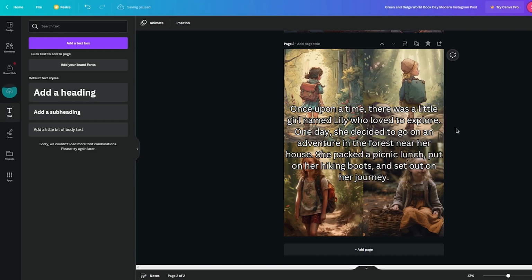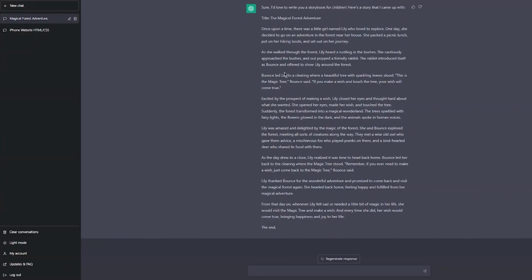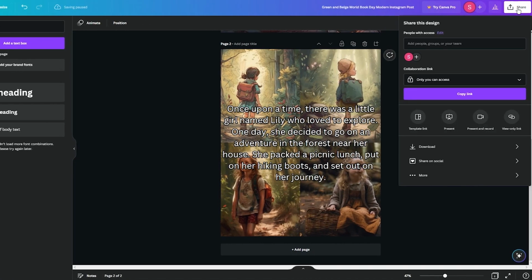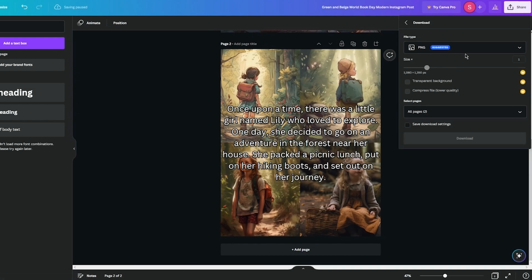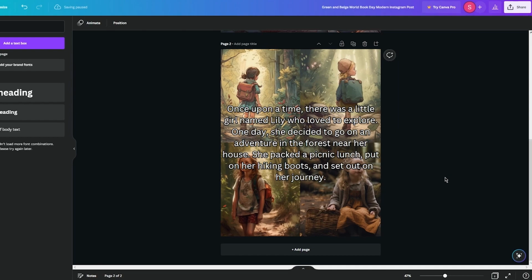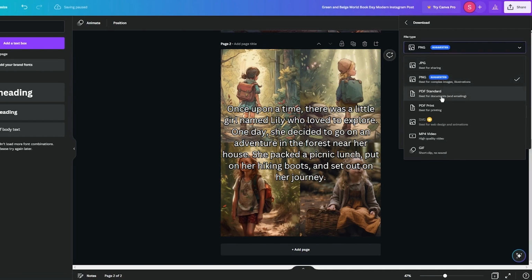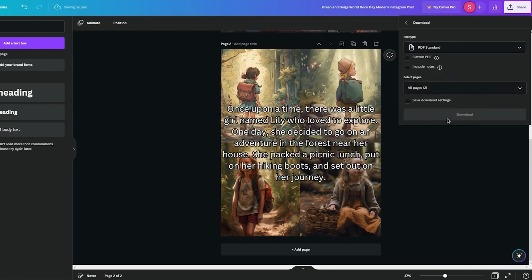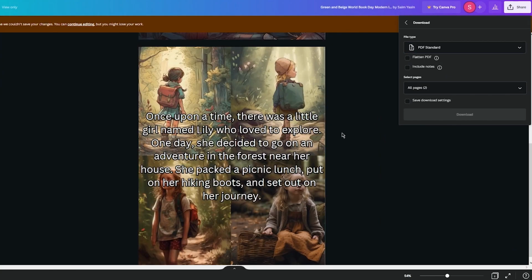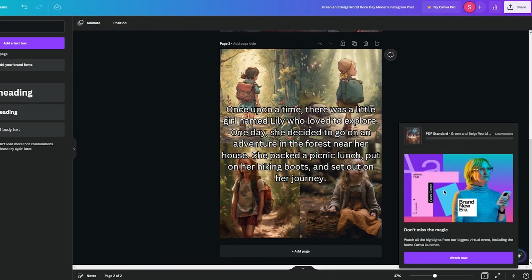Once you've done that, create more pages accordingly, put in more prompts, and put in all the paragraphs. Then go on share, go on download, choose PDF print or PDF standard, and download it. If I were to show you again, download PDF standard, and let it process. It's going to take a few seconds, and once it's done, click on download and wait for it to download. Once it's downloaded, as you can see, it's going to send it up there.